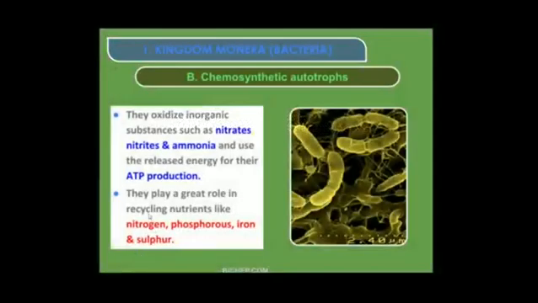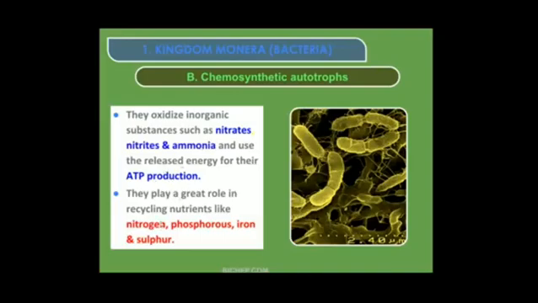These chemosynthetic autotrophs play a great role in recycling nutrients like nitrogen, phosphorus, iron and sulfur. Recycling means what? They are oxidizing these chemicals, nitrates and ammonia, and when these bacteria die, suppose soil bacteria are present, they are oxidizing the chemicals, nitrates, nitrites and ammonia, and producing the food material, or ATP.